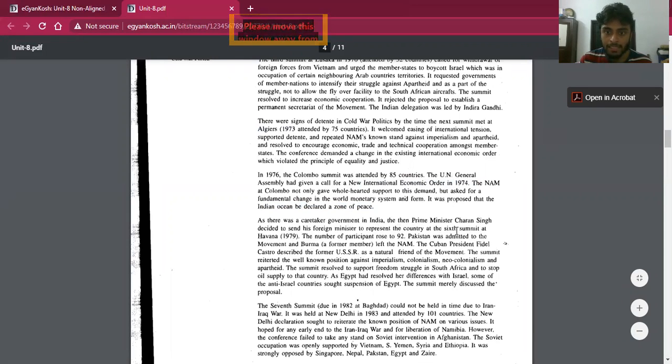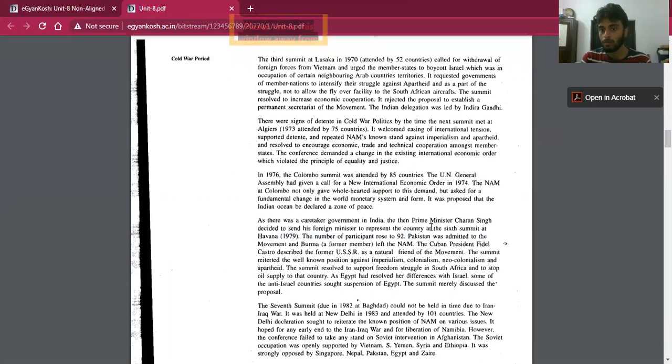Then the sixth summit was the Havana summit. In India during that time a caretaker government existed under Prime Minister Charan Singh, who sent his foreign minister to attend the summit at Havana. The number of participants at this time rose to 92, and Pakistan was admitted to the summit.